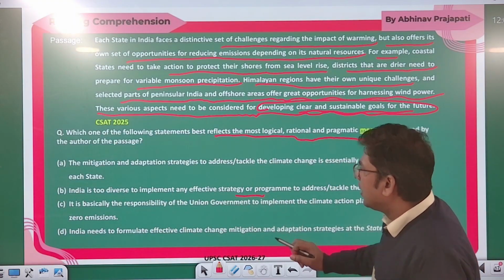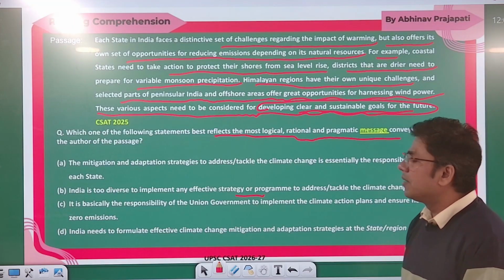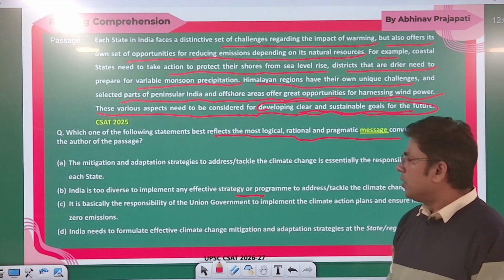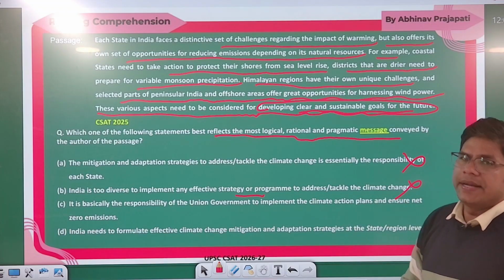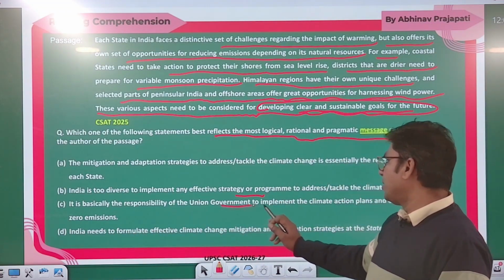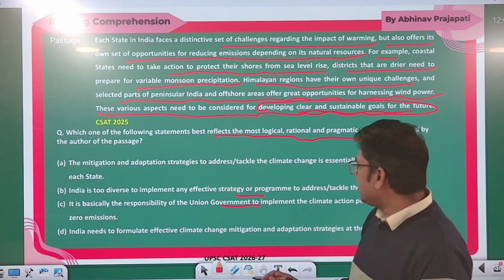India is too diverse to implement any effective strategy. This is an extreme, harsh statement. Okay, so this statement should be avoided. It is basically the responsibility of the union government. Again, this is a biased statement.